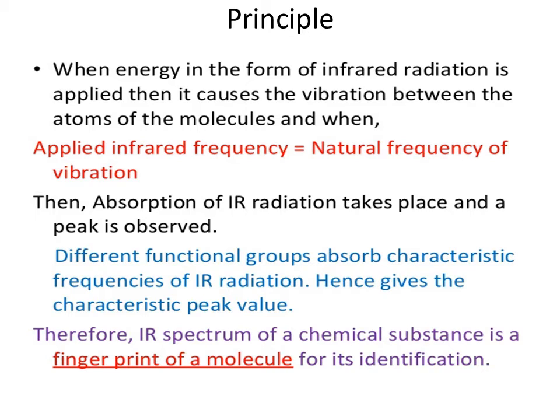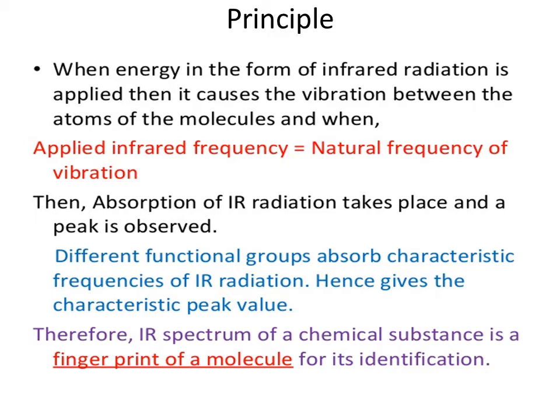Now in IR spectroscopy, a number of functional groups can absorb characteristic frequencies of IR radiation. For example, CHO can absorb frequencies at about 2660, with a carbonyl group frequency at 1690 centimeter inverse, which indicates the presence of an aldehydic functional group, that is a CHO.